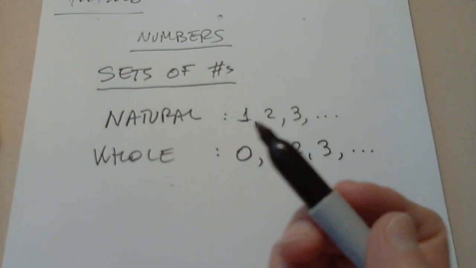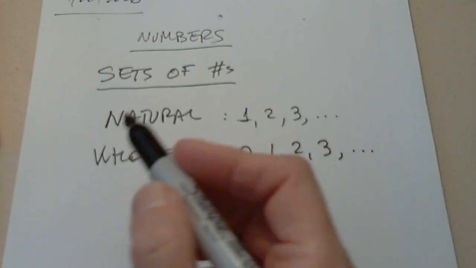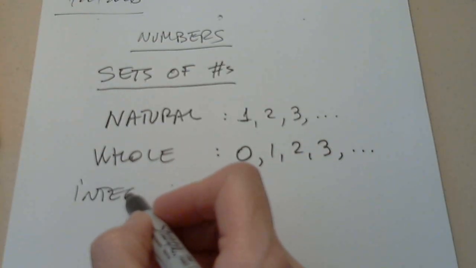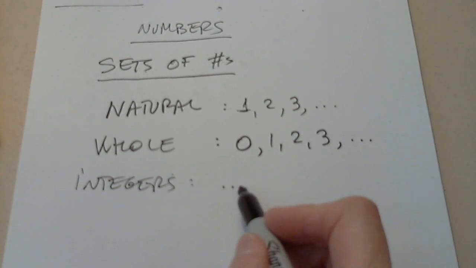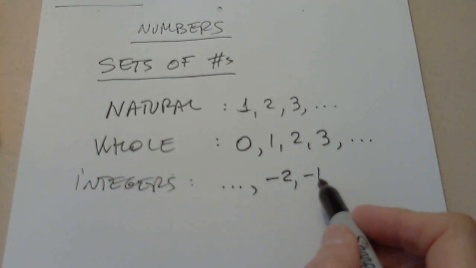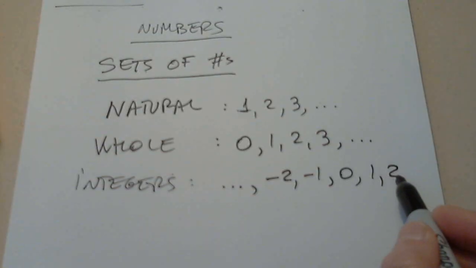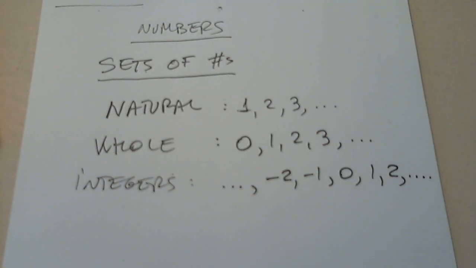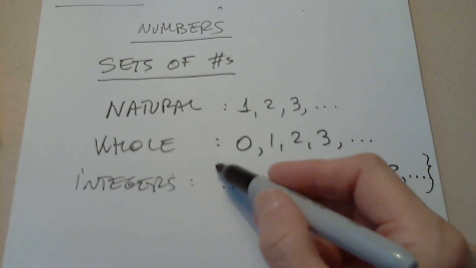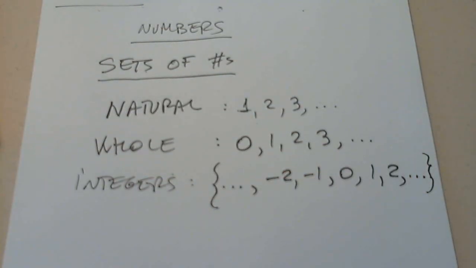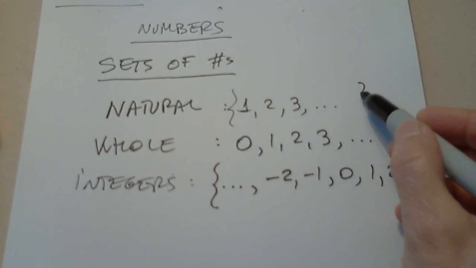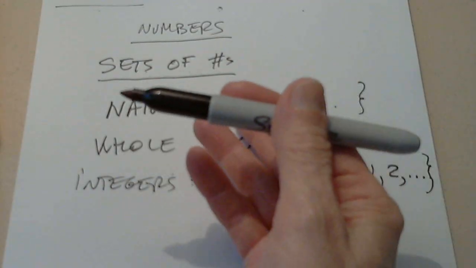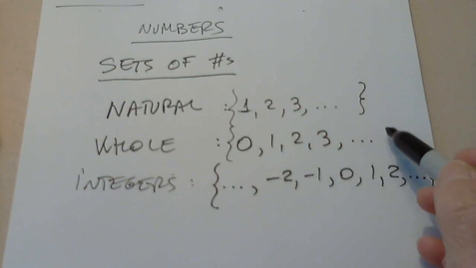Also, we have something after that called integers. The integers start with ... -2, -1, 0, 1, 2, ... 3 dots. Now, we normally put braces around sets of numbers. The natural start with 1. The whole, same thing, but they start with 0.